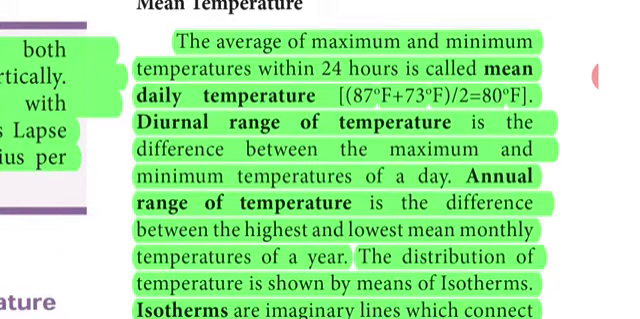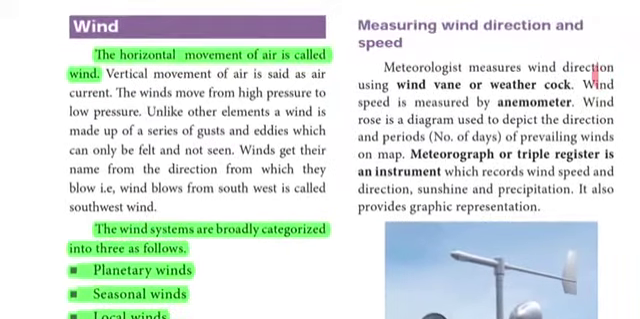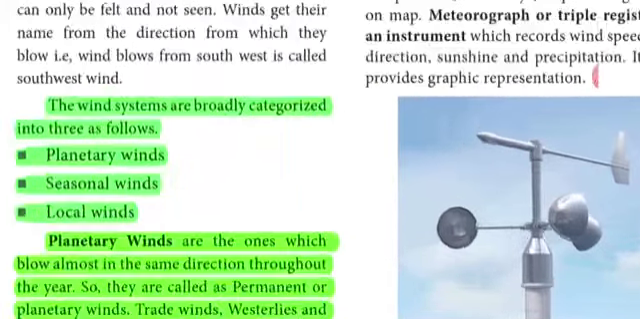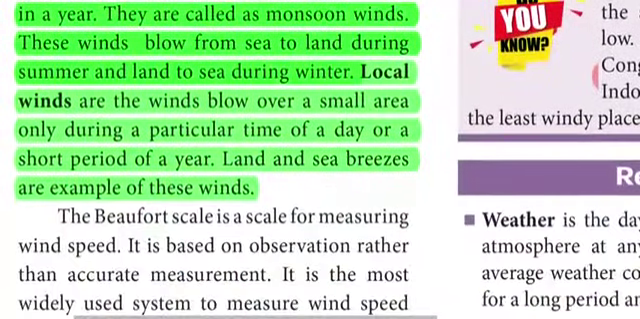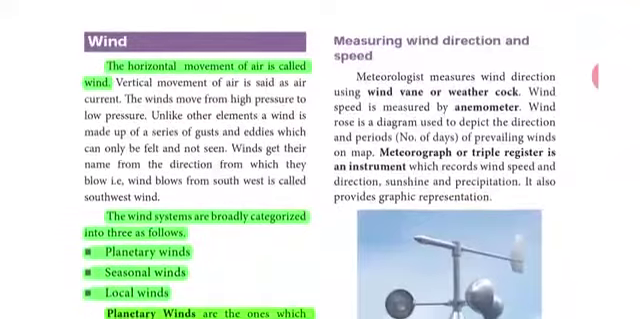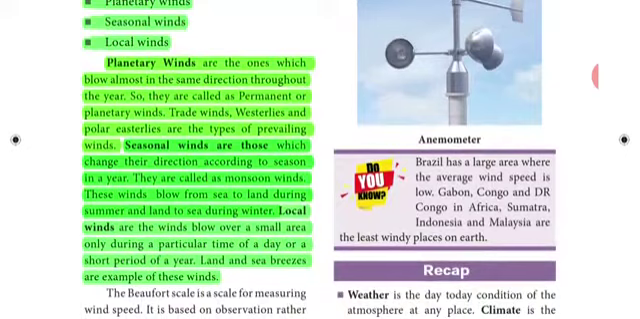Second one, write about the wind and its types. Page number 101 in the new book and 188 in the old book for your second paragraph. So just write the first line. What is wind? The horizontal movement of air is called wind. Next, start with the wind systems are broadly categorized into three as follows, from there till the examples of these winds, right? All the things I have highlighted in green color. So first line, the horizontal movement of air is called wind. Next, followed by the wind systems are broadly categorized into three as follows, till the examples of those winds. That will be your second paragraph. Write about the wind and its types.